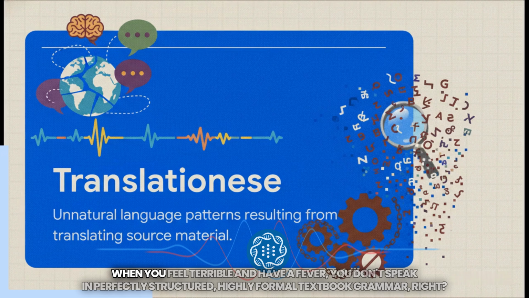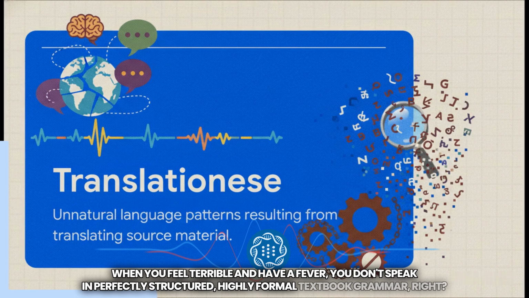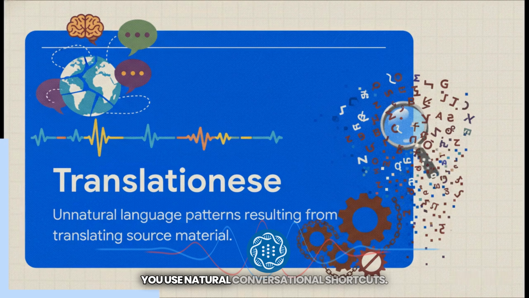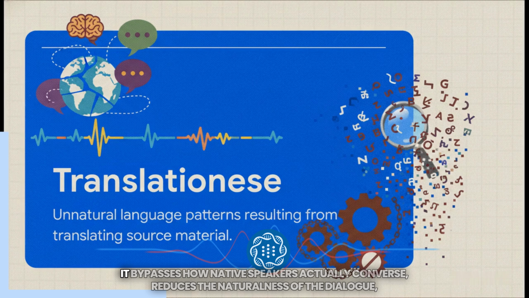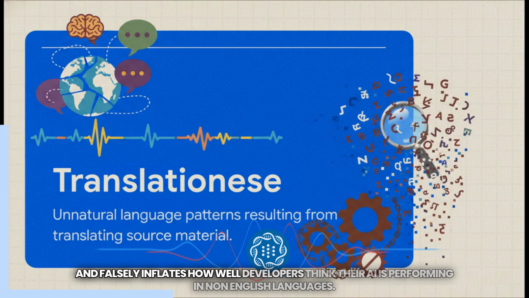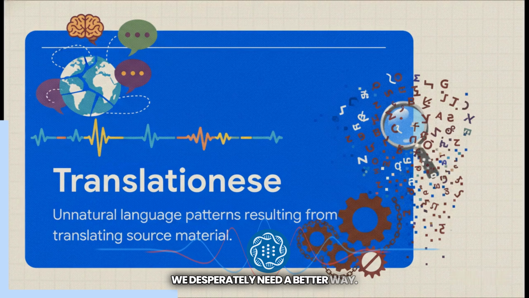Think about it. When you feel terrible and have a fever, you don't speak in perfectly structured, highly formal textbook grammar, right? You use natural conversational shortcuts. But a translated dataset often sounds robotic and overly formal. It bypasses how native speakers actually converse, reduces the naturalness of the dialogue, and falsely inflates how well developers think their AI is performing in non-English languages. We desperately need a better way.